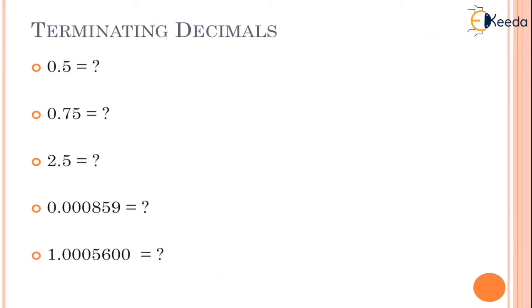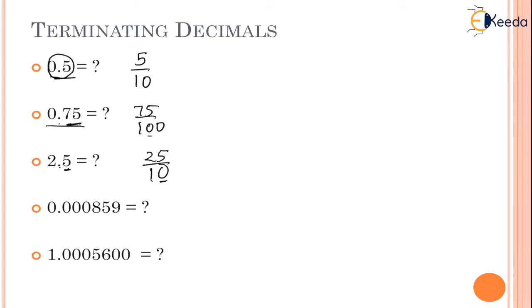Okay. Now let us try to write the terminating decimals in a fraction form. Any number which is written in decimal point like this, 0.5 can be written as 5 upon 10. 0.75 can be written as 75 upon 100. 2.5 can be written as 25 upon 10. After the point there is one digit, that is why 10.